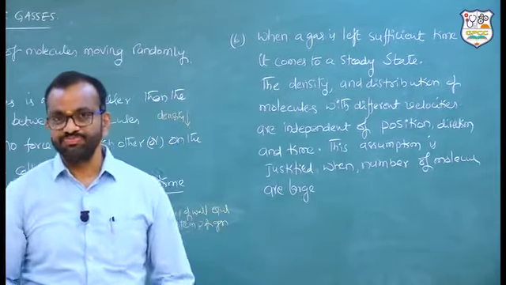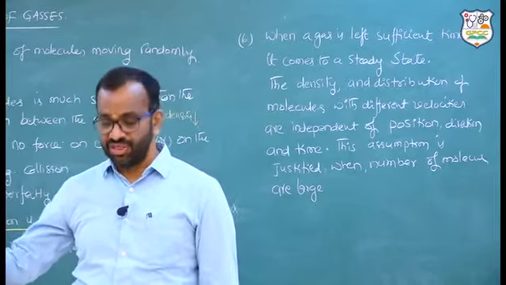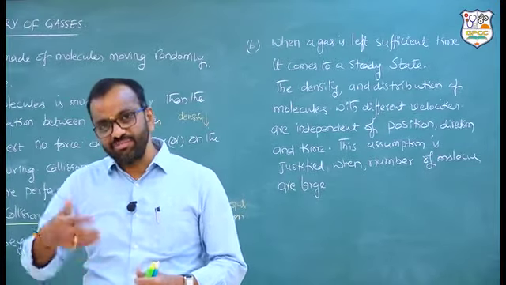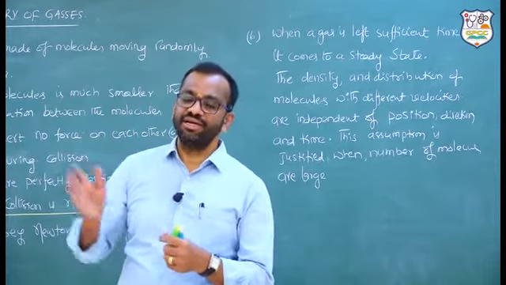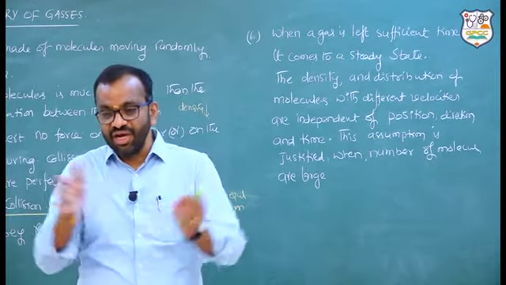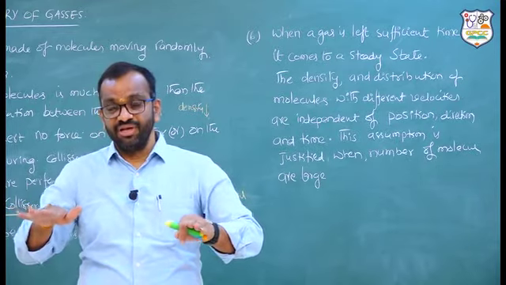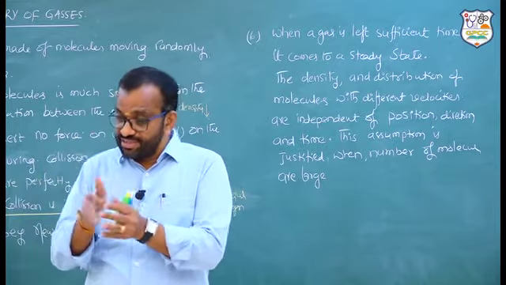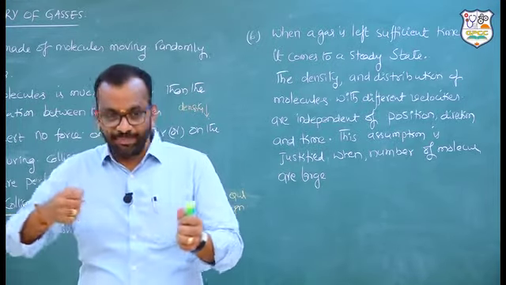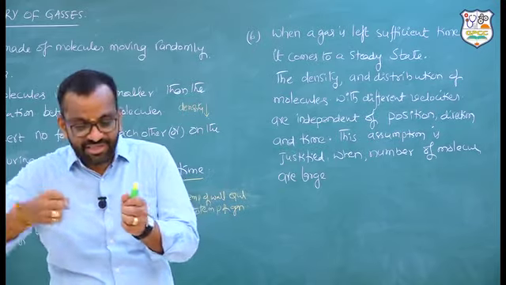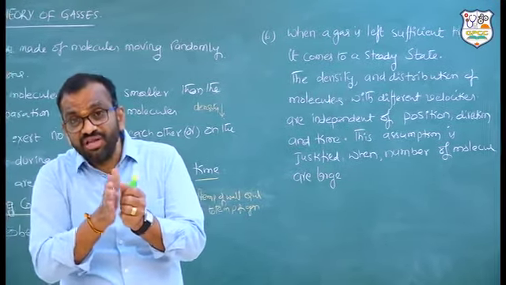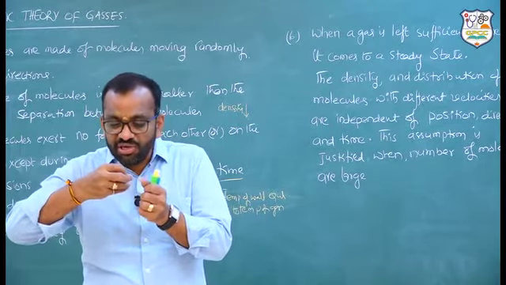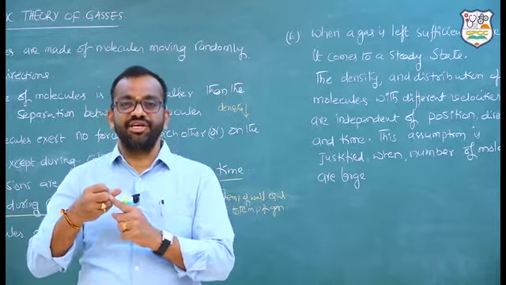In the same room, one end is at higher temperature and another end is at lower temperature. What would happen if you provide some time? Heat travels from a body of higher temperature to a body of lower temperature until they attain the same temperature. Next, if you provide sufficient time, the wall is also maintained at the same temperature as the gas. If not, what would happen? If a gas molecule hits the wall and the temperature of the wall is high, the molecule's shape is going to change. When the shape changes, some deformation is taking place.